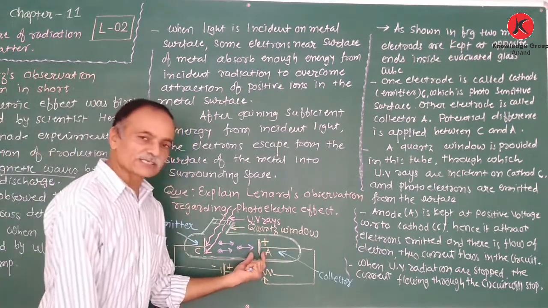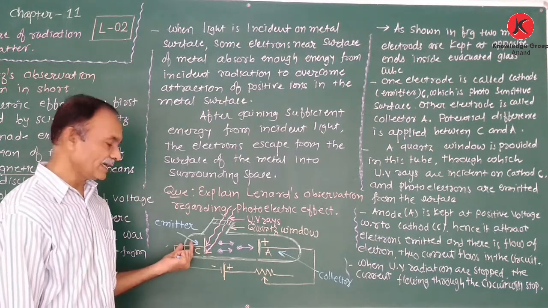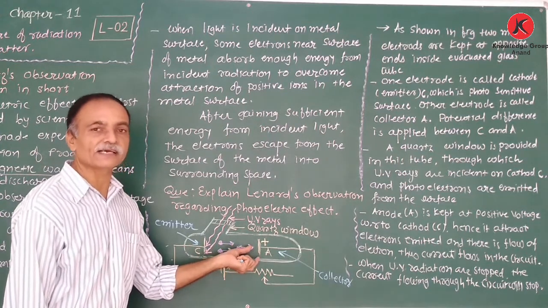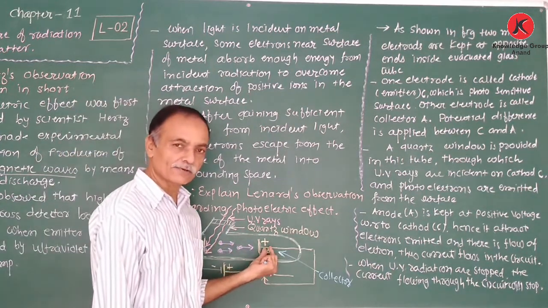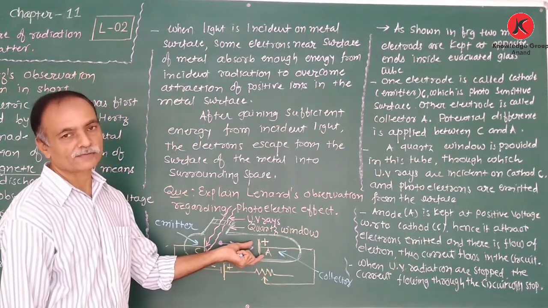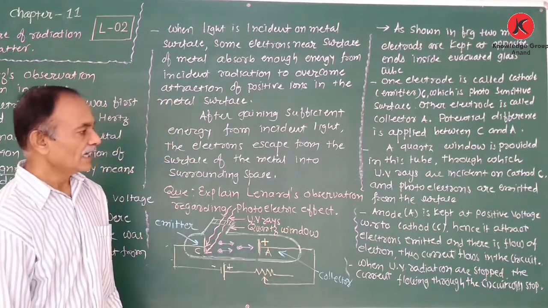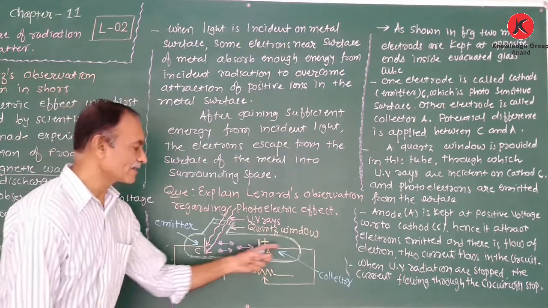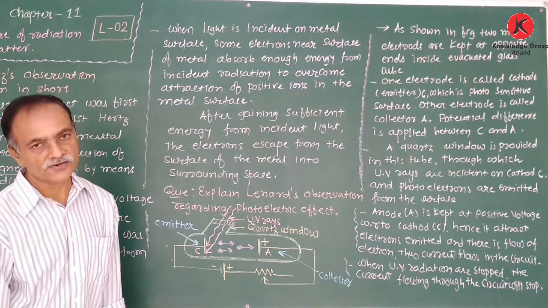Since the anode is positive, the electrons emitted by the emitter, having negative charge, are attracted by the anode. So all the emitted electrons are attracted by the anode, that means collected by the anode, and therefore the anode is known as the collector. Therefore, the flow of electrons takes place in the circuit and current flows in the circuit.